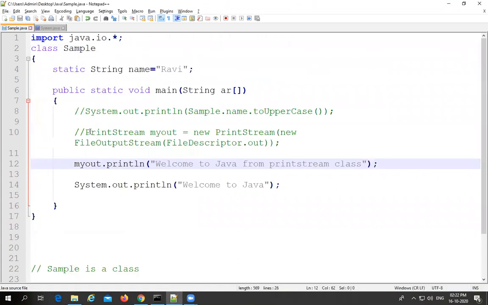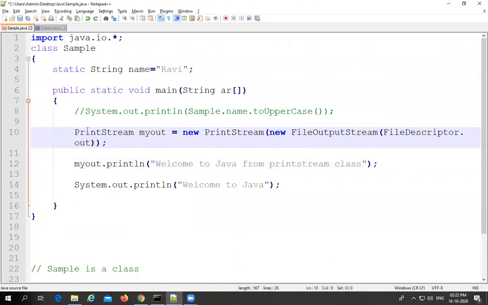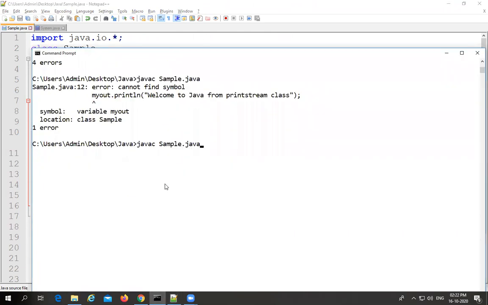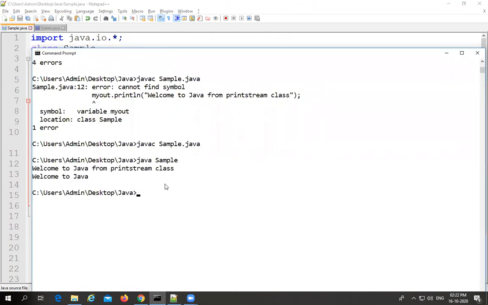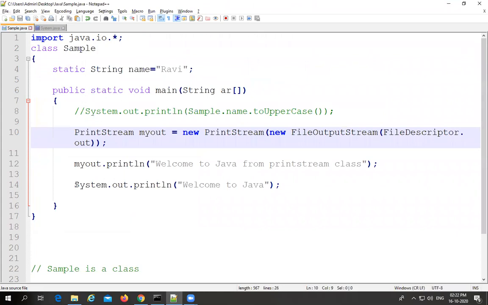So myOut. Let me try to uncomment. Yes, we have to uncomment this my object related line. Now try to compile it and try to run it. Welcome to Java from the PrintStream class object, as well as welcome to Java from the standard output message, that is nothing but System.out.print. With this, you got the complete clarity.